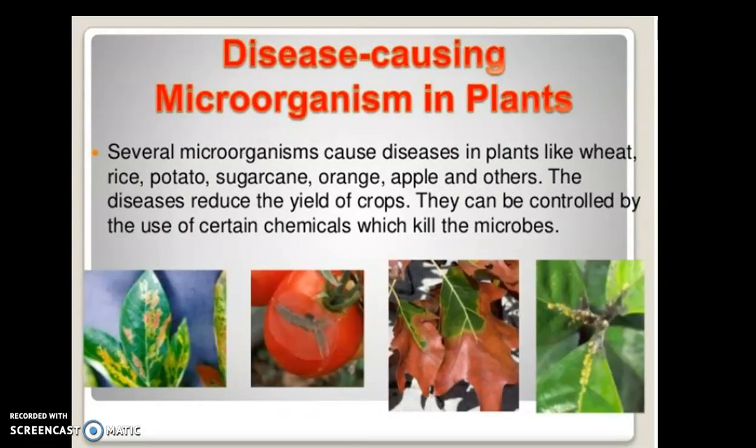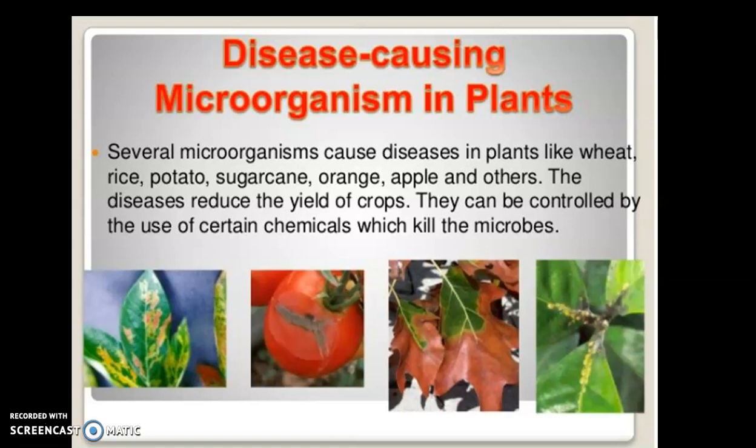So, disease causing, if I talk about some more examples, then I'll let you know that anthrax and tuberculosis in cattle are usually caused by bacteria also. In poultry also, tuberculosis, fowl cholera and diarrhea occur through bacteria.